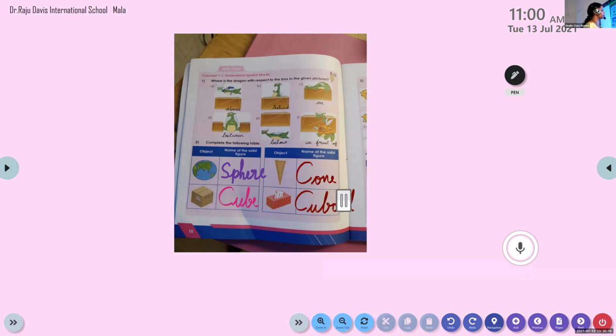Cuboid. Okay, Mahadev. If you have completed, please take page number 11.